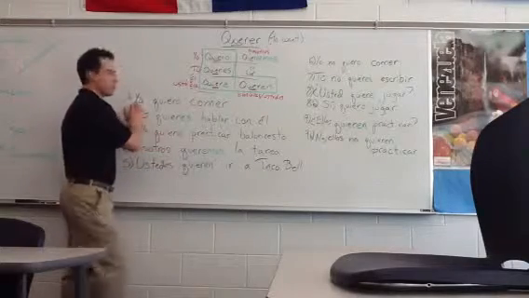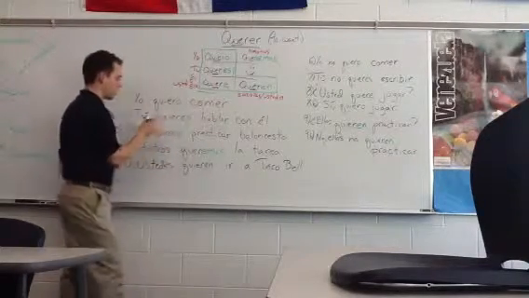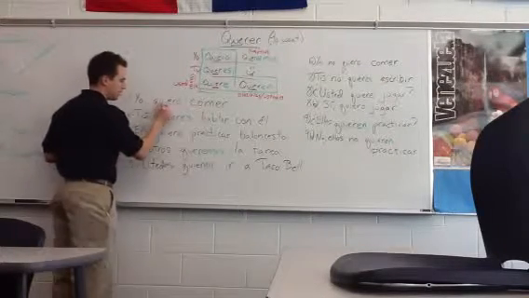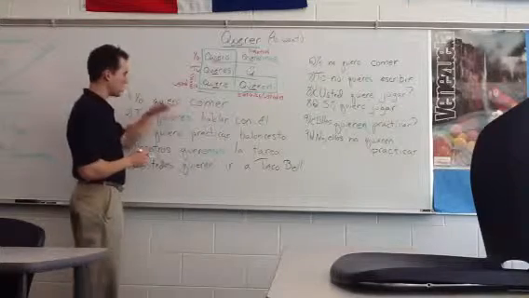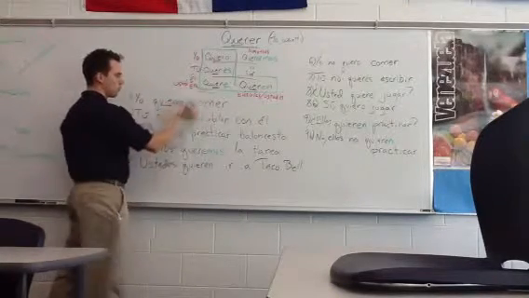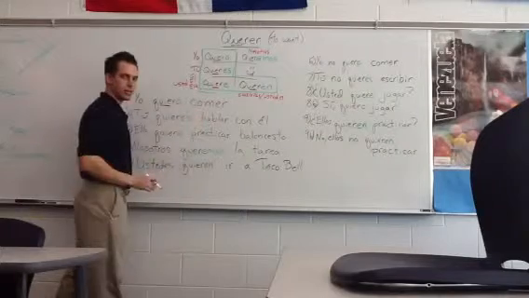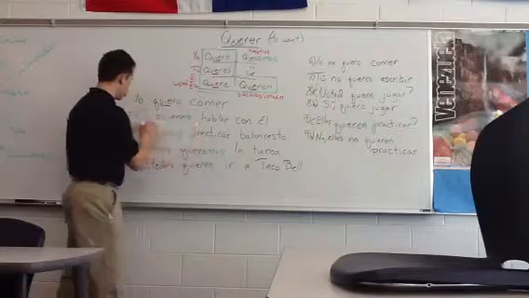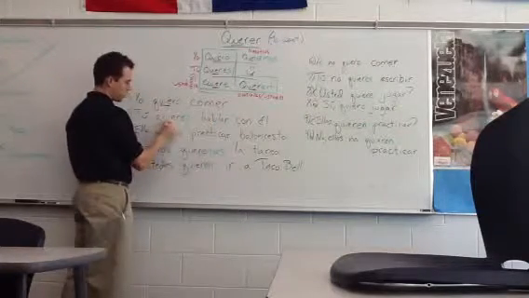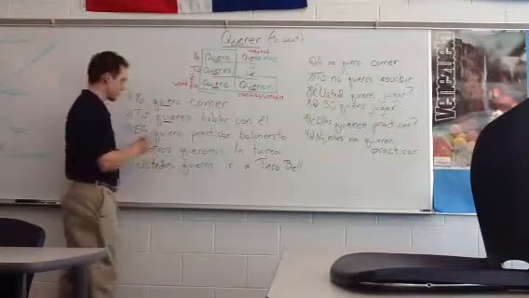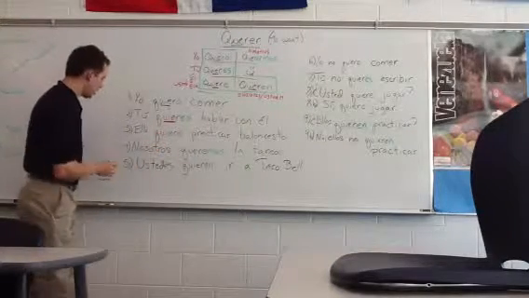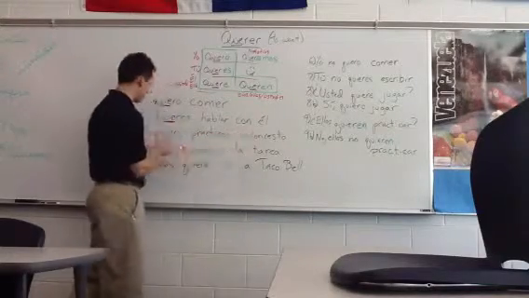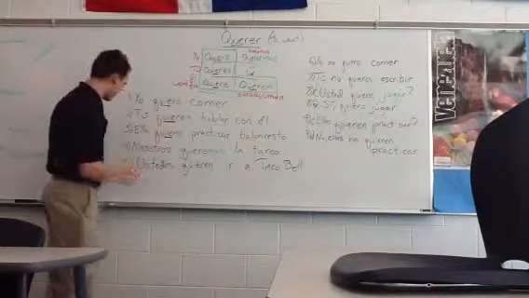Now here, yo quiero comer. Notice that the stem here changed. Quiero, o ending, comer. I want to eat. Remember, when two verbs are next to each other, the second one stays in the infinitive form. It's not conjugated. Tú quieres hablar con él. You want to talk to him. And stem, QUIE. Okay, it changes. Alright. Ella quiere practicar baloncesto. She wants to practice basketball.